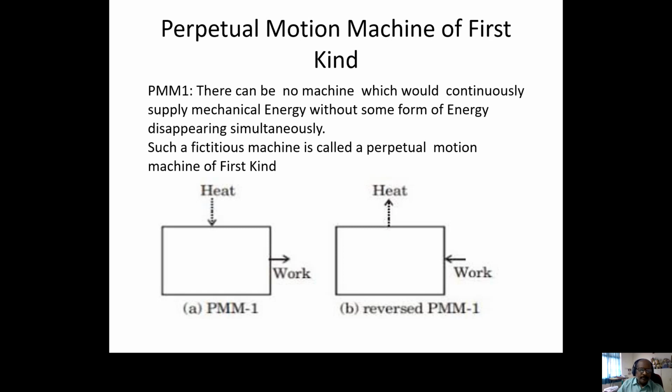Without heat input, without heat supply, if it produces work, or if we supply some heat and it produces more work than the heat supplied, such an imaginary machine we can call a PMM1. Not only that, we can also take the reverse as a reversed PMM1.